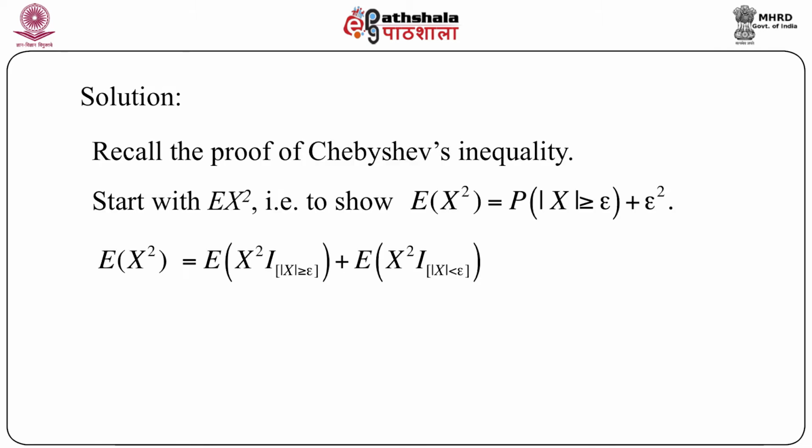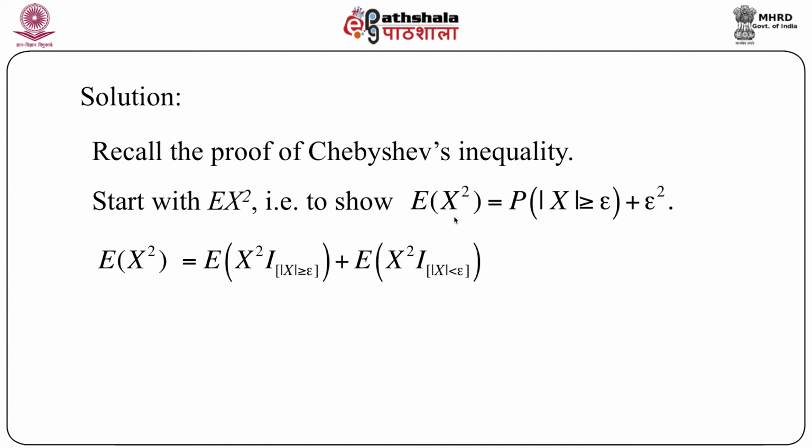So now expectation of x square, we can split this since there is an epsilon involved in the probability expression or in the entire inequality. But remember one thing, that this expectation of x square does not involve epsilon directly. And there is another expression, modulus of x greater than or equal to epsilon.